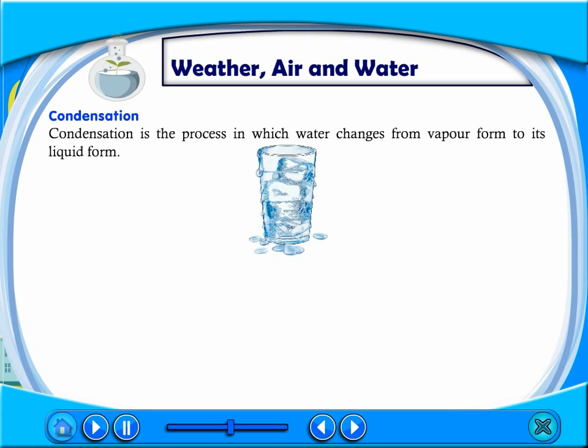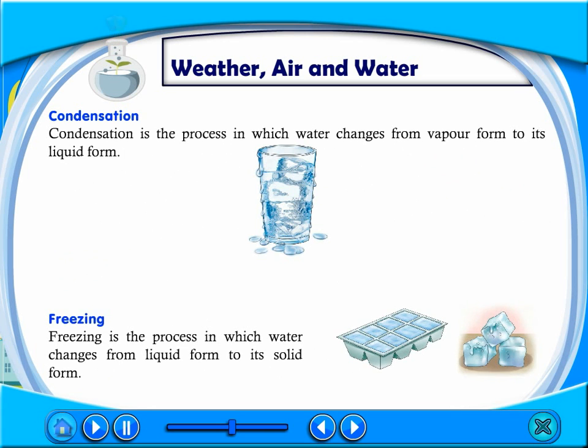Condensation. Condensation is the process in which water changes from vapor form to its liquid form. Freezing. Freezing is the process in which water changes from liquid form to its solid form.